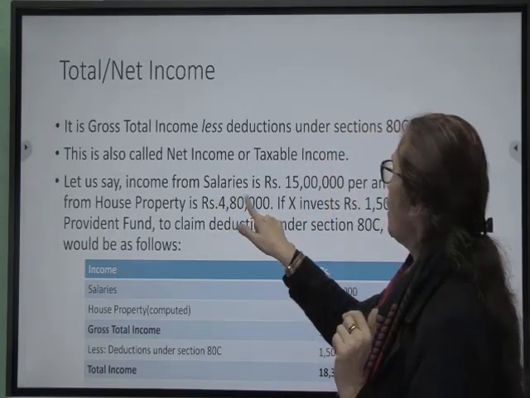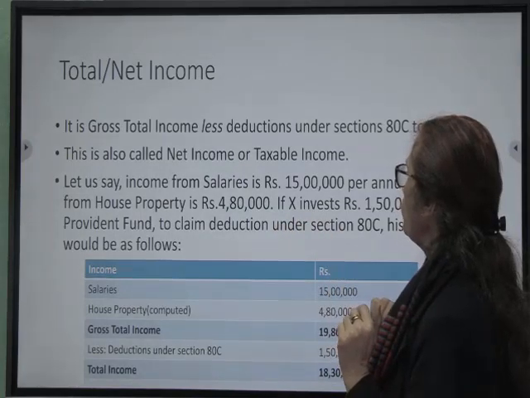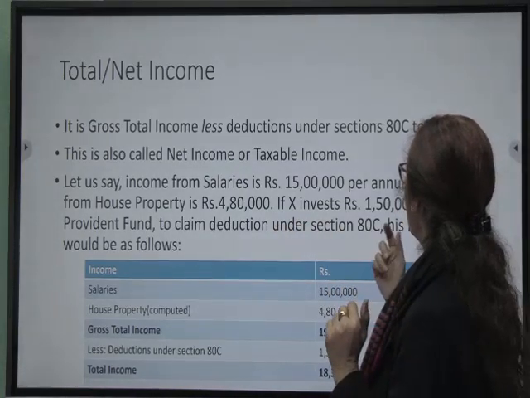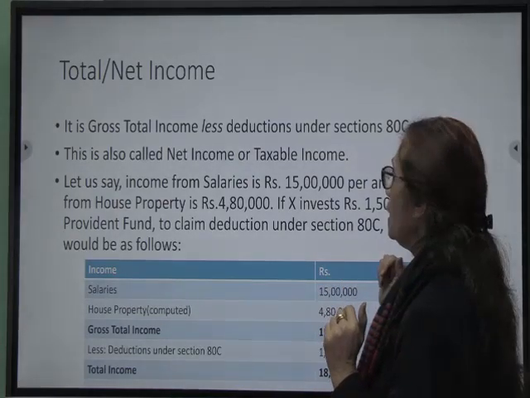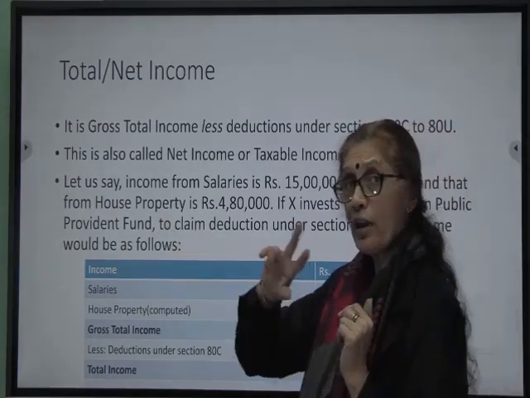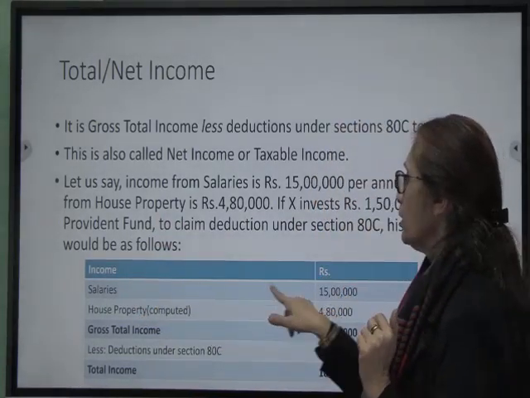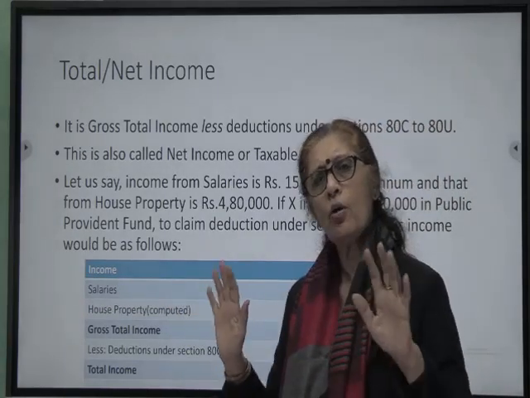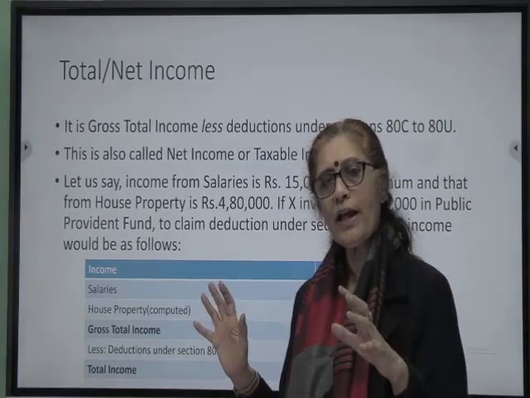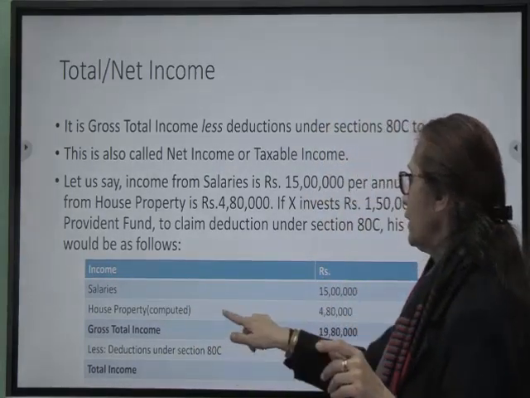Let's say we have income from salaries worth 15 lakhs per annum and income from house property worth 4 lakhs 80,000. If X invests 1 lakh 50,000 in PPF to claim deduction under 80C, his income would be what? Now, we have 2 heads of income over here. One is salaries, and salaries is 15 lakhs. House property, computed. Computed means after claiming all expenses on house property, we have taxable income under the head house property. So that is 4 lakhs 80,000.